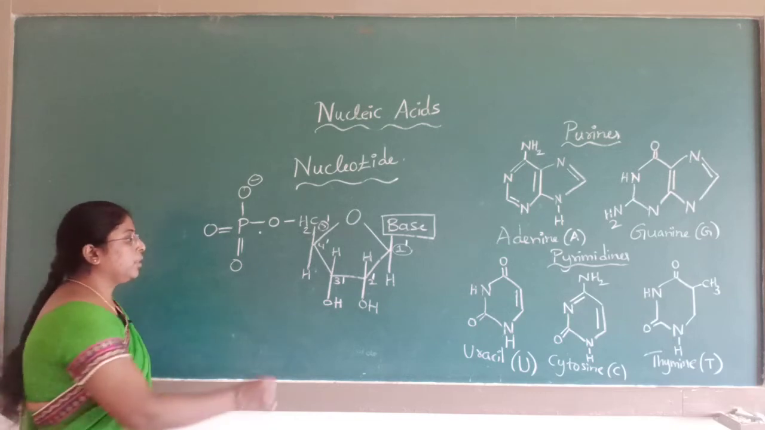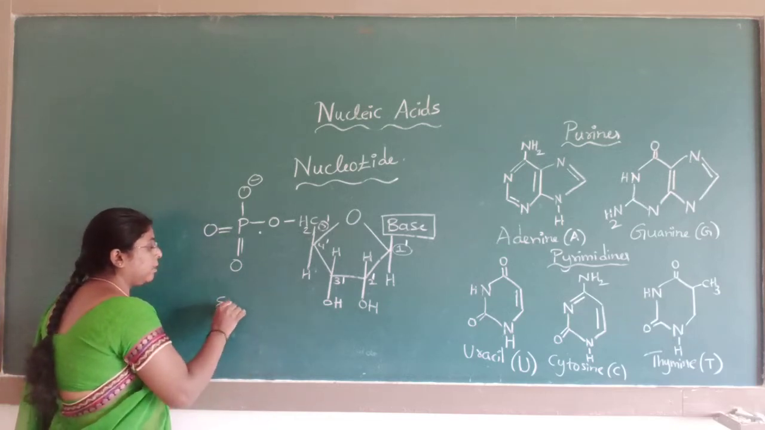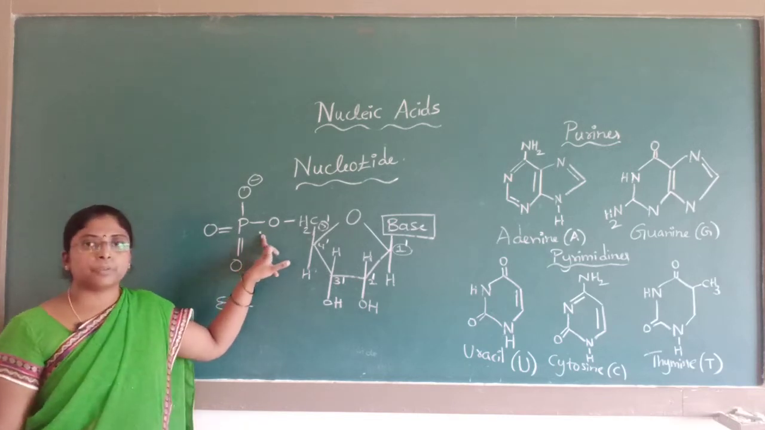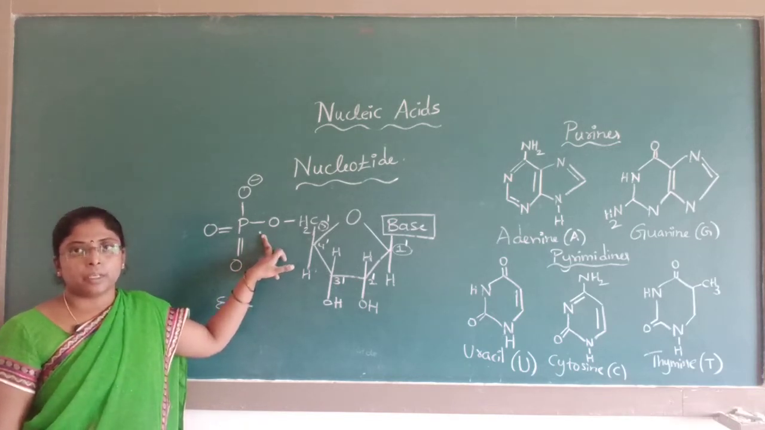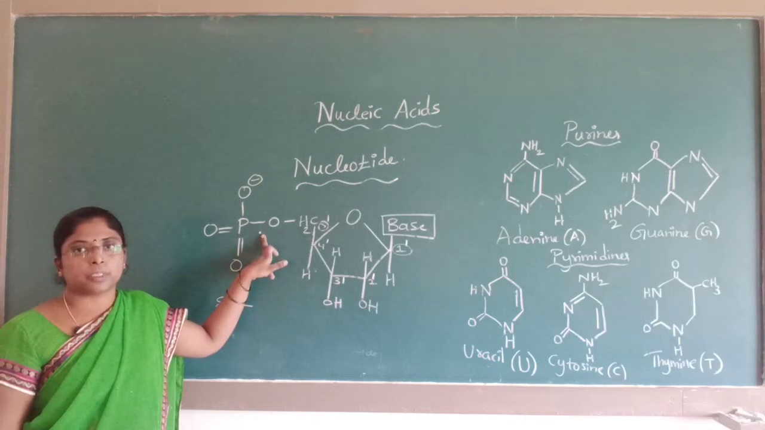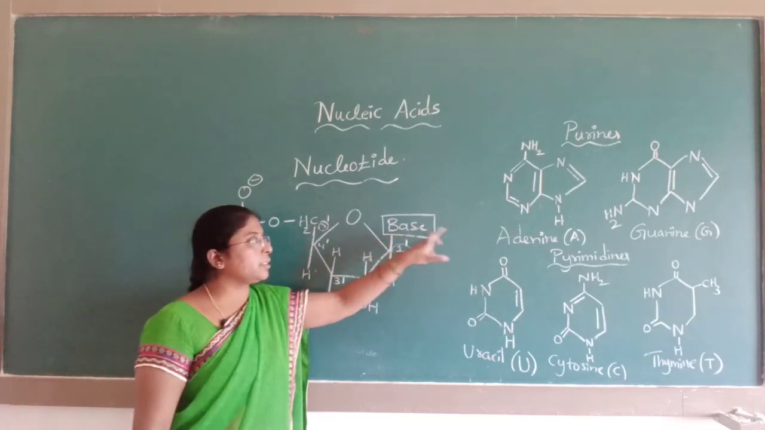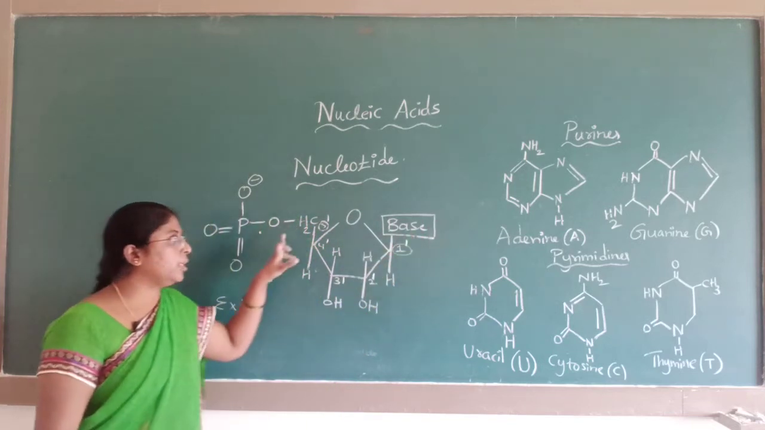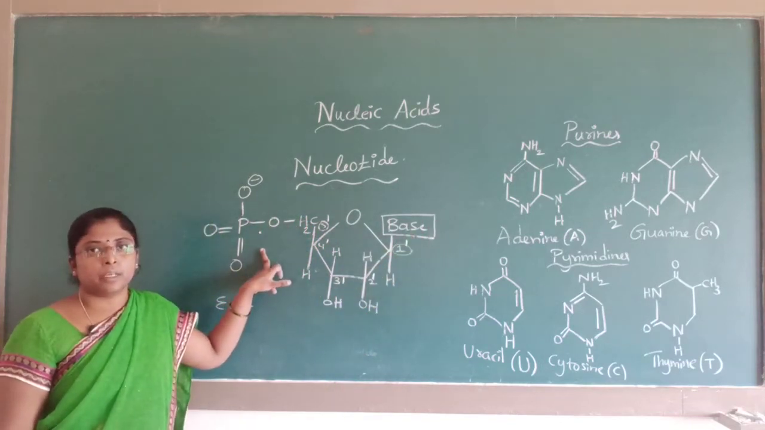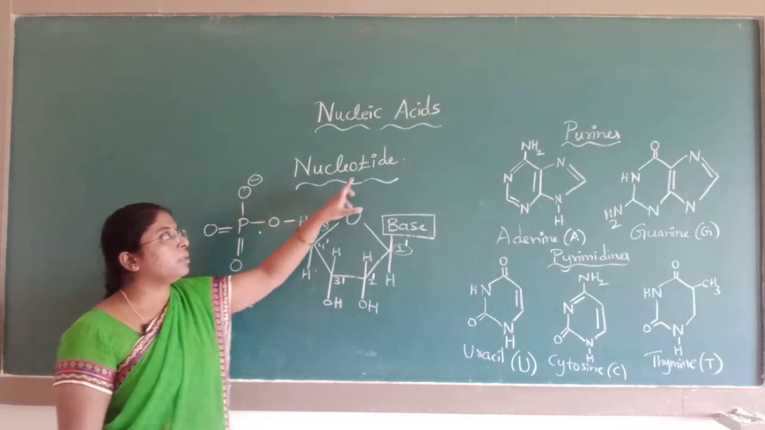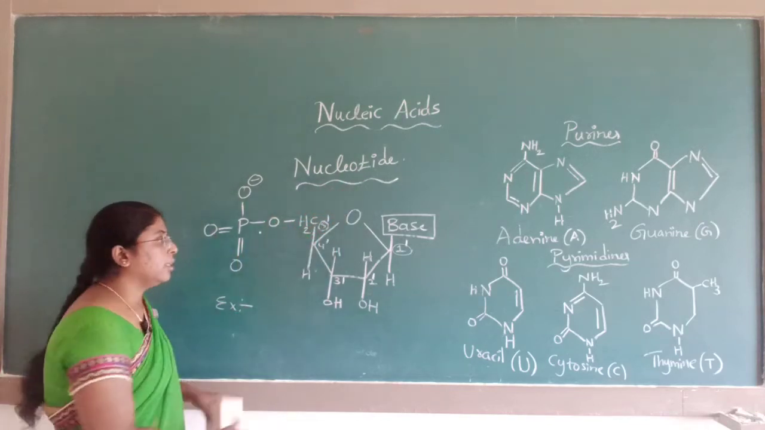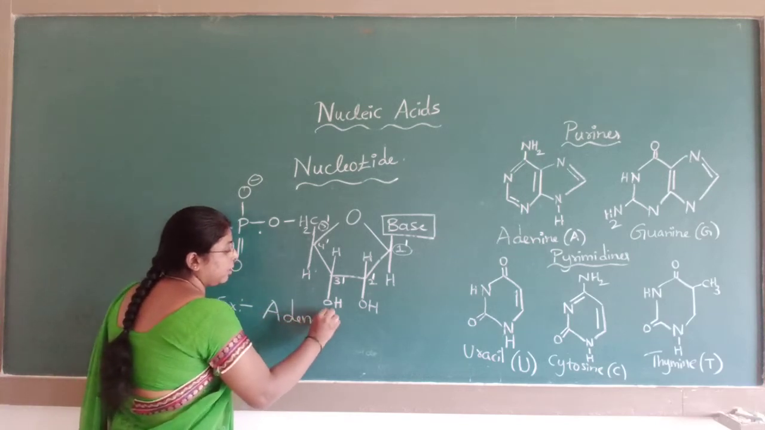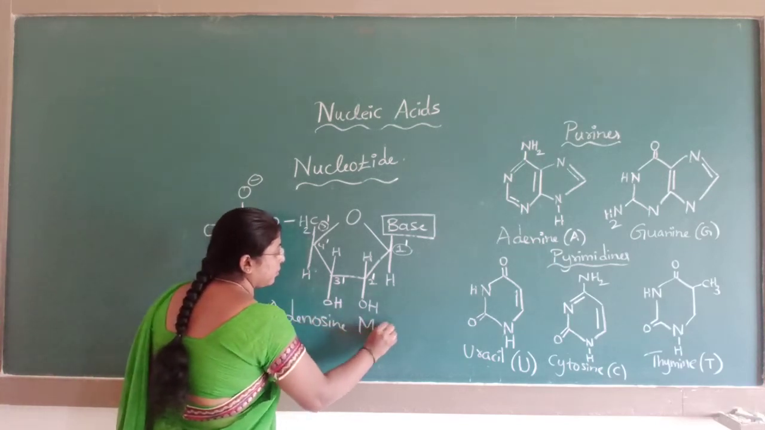As an example of a nucleotide, if it contains only one phosphoester linkage, then it is known as a monophosphate. If the base present is adenine and it has only one phosphoester linkage, then the nucleotide is known as adenosine monophosphate.